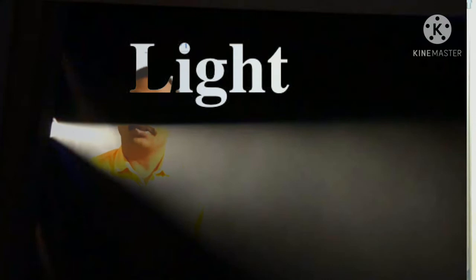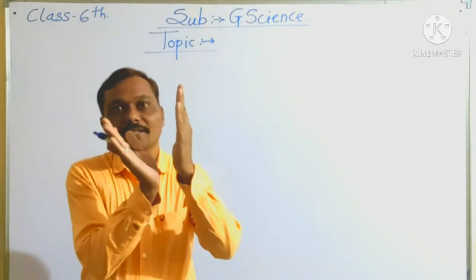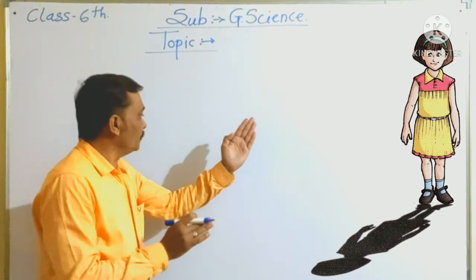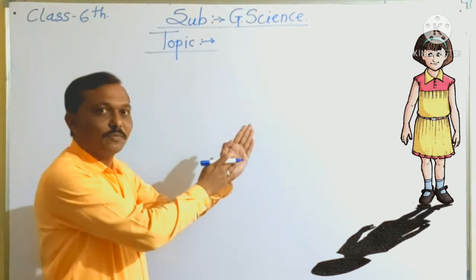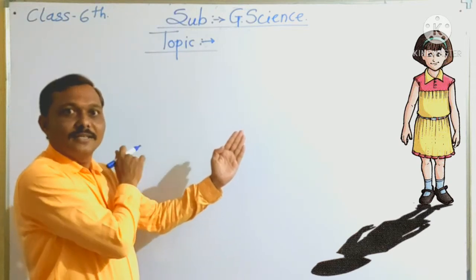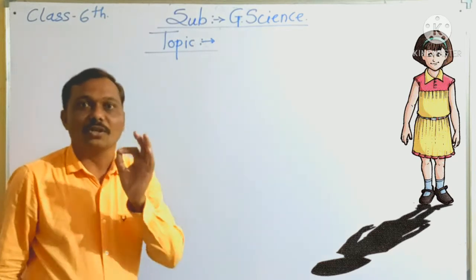Why? Because of lights. So, when the light falls on an object and behind the object there is a darkness formed. Look at the board. Here the light falls on my hand and there is a darkness behind the object. So that is called the formation of shadow.